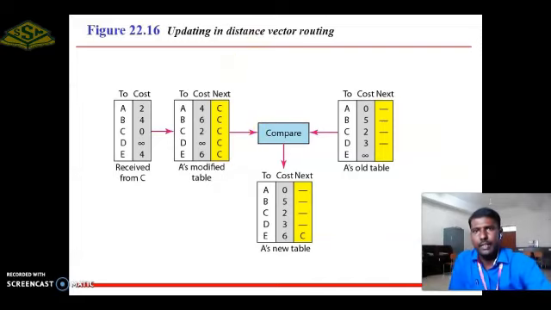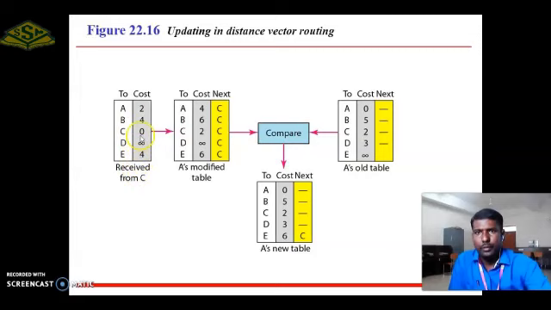Next, updating of distance vector routing. The formula for updating distance vector routing is the modified table compared with the old table.